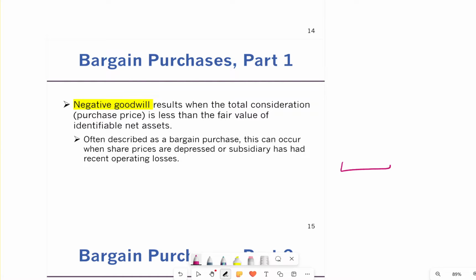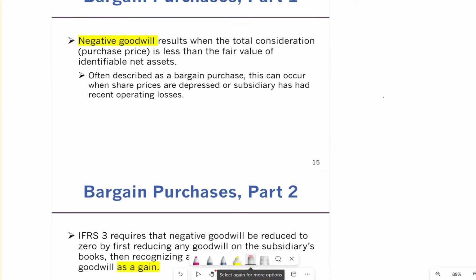If you need an entry on the debit side when you're purchasing the net assets of another company, it'll be a debit, and it will be goodwill. And if it's a credit, if you think about it, it's treated like a gain. Here we have it treated like an asset when you have a positive goodwill.